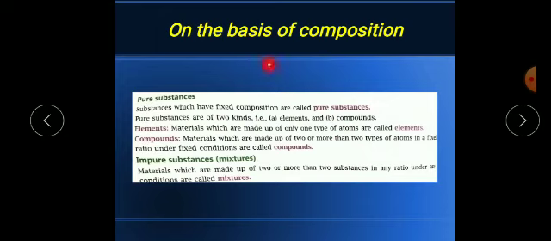So based on composition there are two types, pure substances and impure substances. Examples of pure substances are elements and compounds. Any element you can take. Compounds are also pure substances because we know that elements are present in a fixed ratio. But in impure substances, we don't know, they are mixtures, we don't know the fixed ratio.